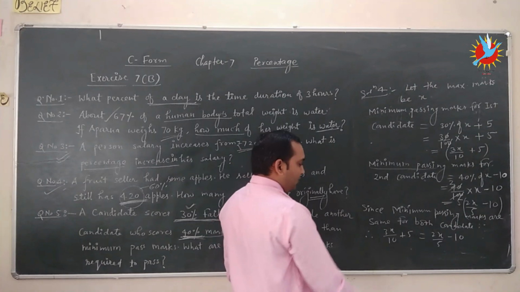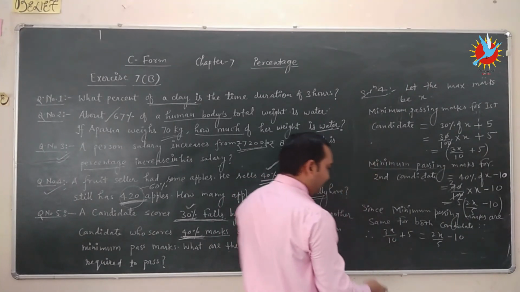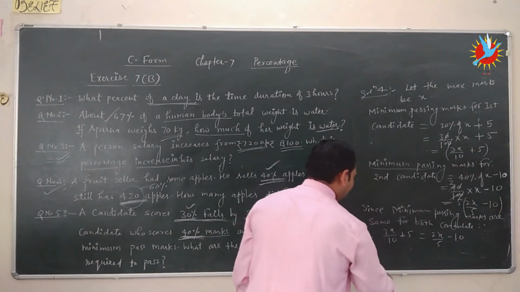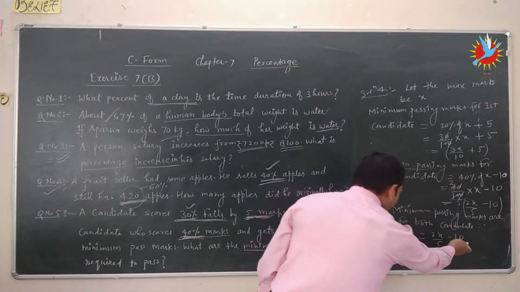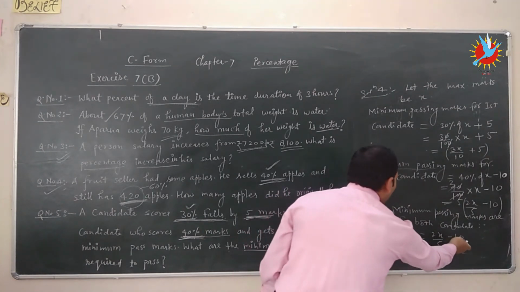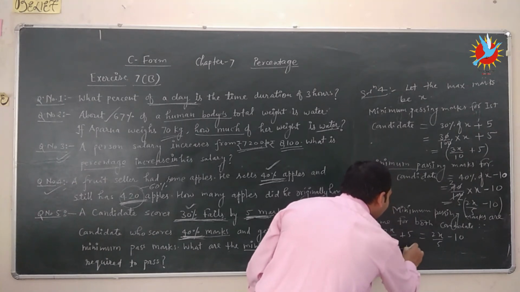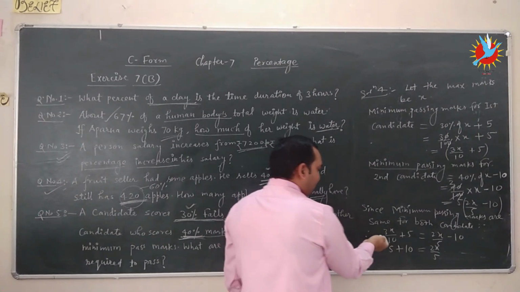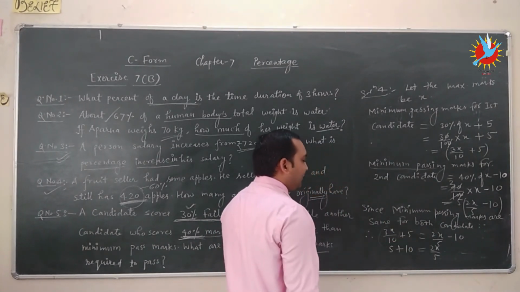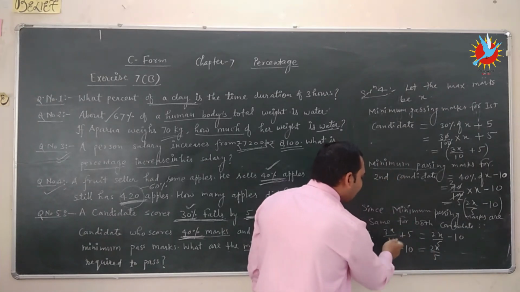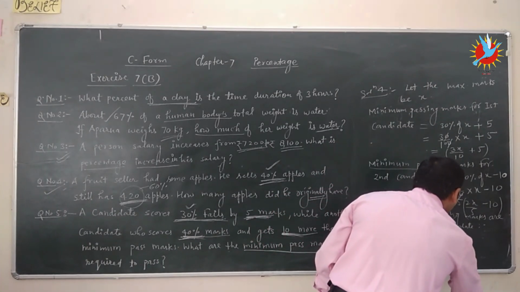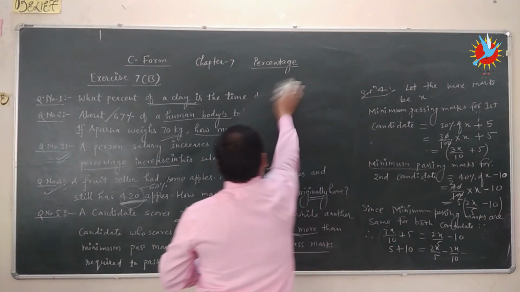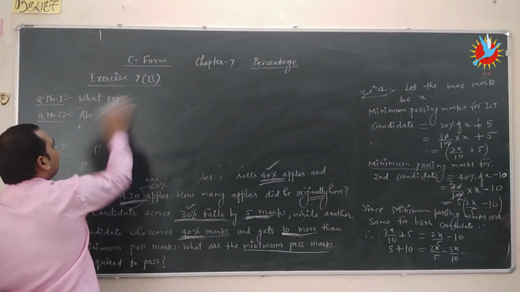Because the minimum marks for both candidates will be the same, we simplify this. Here is minus 10; when we bring it from the RHS to LHS, minus 10 will be plus 10. Here 2x upon 5, and when we change from one side to the other side, the sign will change. Plus 3x upon 10 will be minus 3x upon 10. We take the LCM.